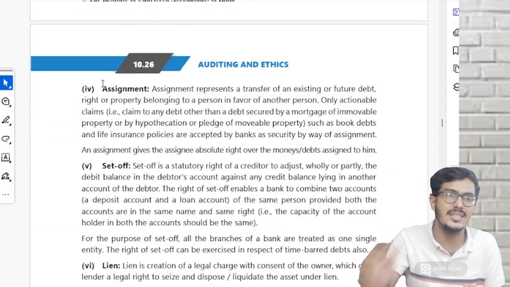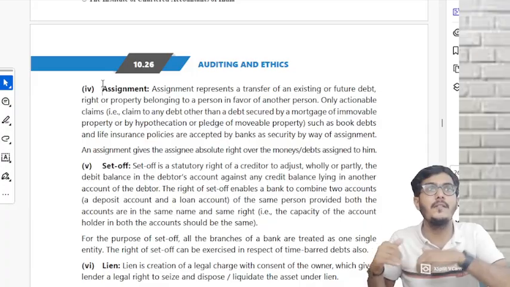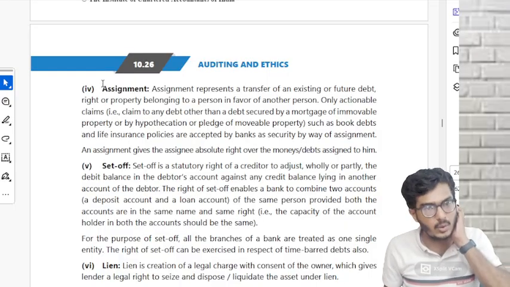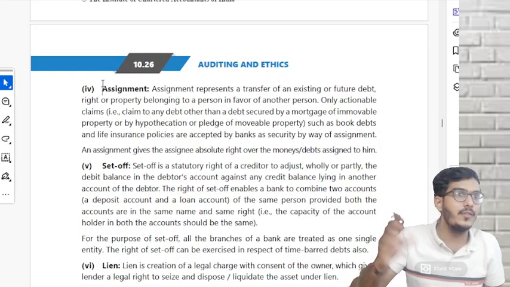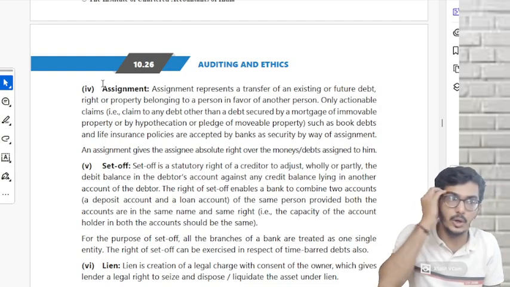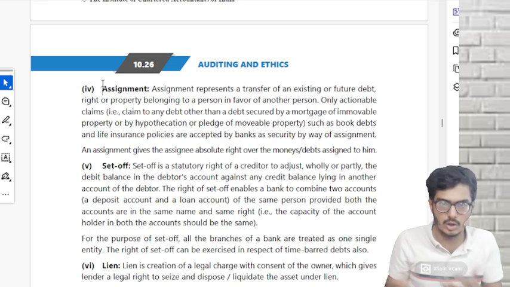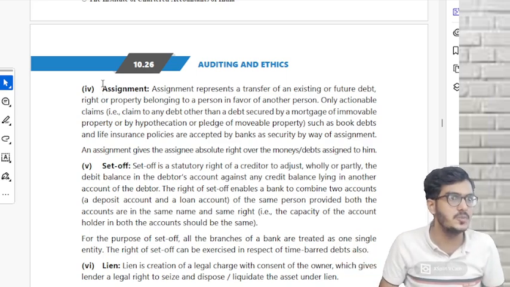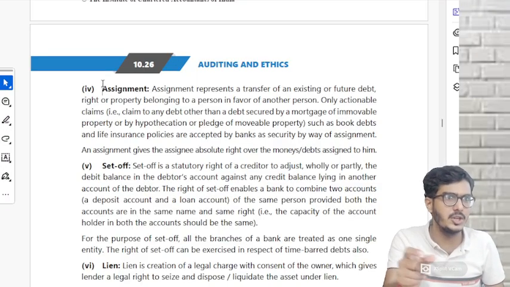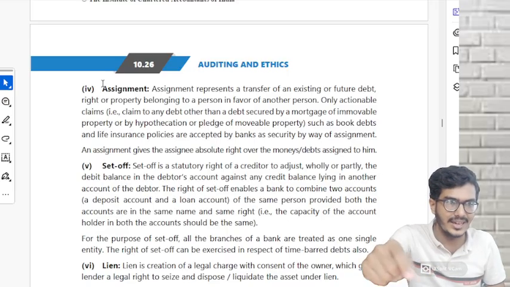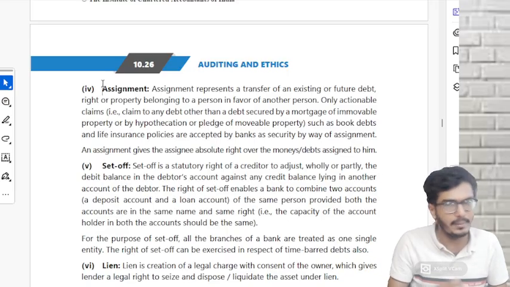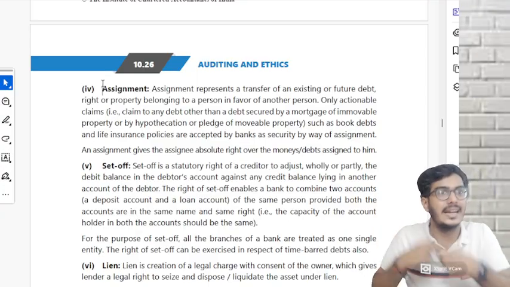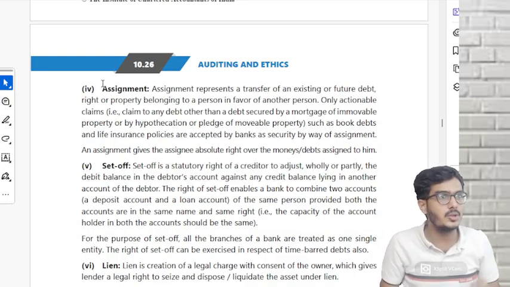Assignment, again, what is this? You are going to assign a futuristic receipt to the bank. For example, I don't have any collateral now, but I've got a few debtors who are going to pay me in the future. Sir, you give me a loan on the basis of debtors. If tomorrow I don't pay, you take all my debtors' money to your account. Or insurance policies, some term insurance policy that matures after 20 years, when they are going to repay that insurance amount. You take it with you. I am assigning my future receivables, which I'm going to receive, to you. That is called assignment.